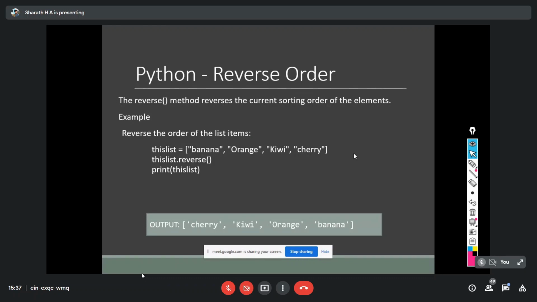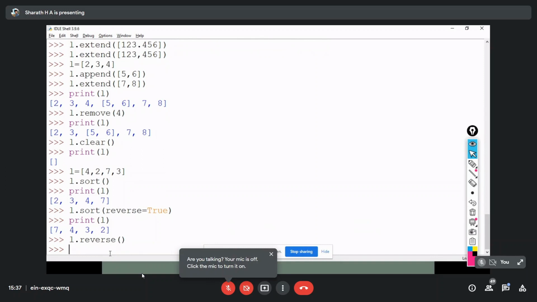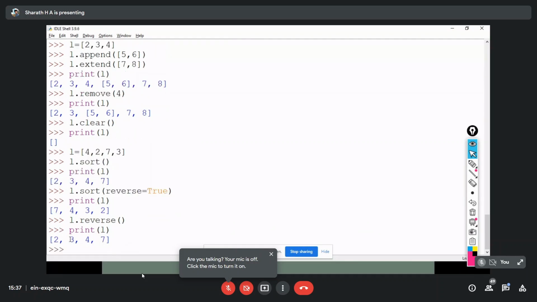Next one is reverse. Like we already used reverse equals true, likewise we can also use the reverse function. So print L. Now you can see I've already sorted in reverse order.